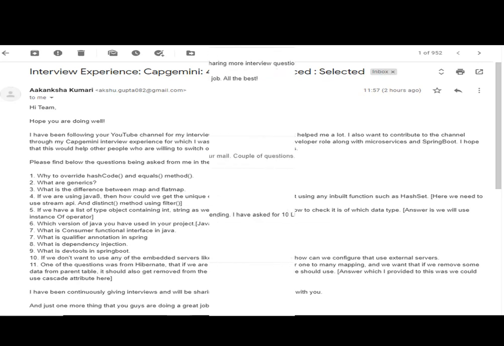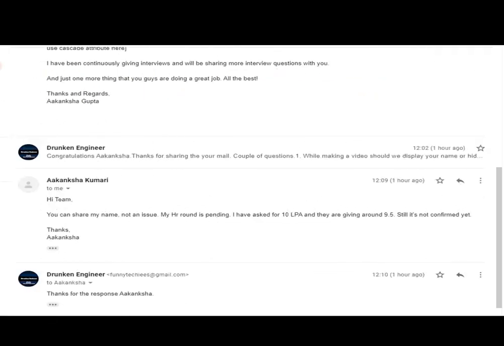Thank you, Akanksha. And when we asked about the salary, this was her answer. She is asking 10 lakhs per annum, and they are giving around 9.5. Still it is not confirmed, the discussion is still going on, so we are not sure of the complete answer. So this was about the interview questions, or interview experience, that was shared with us by Akanksha. So thank you, Akanksha, for your time.